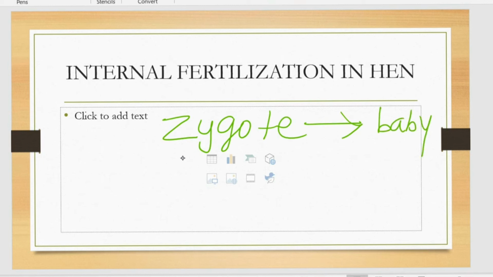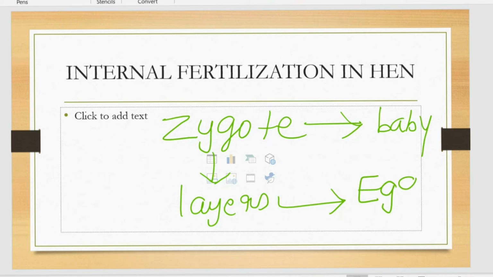Here the zygote gets many protective layers like the shell, and then it comes outside of the hen. That is, it lays the egg outside the body.